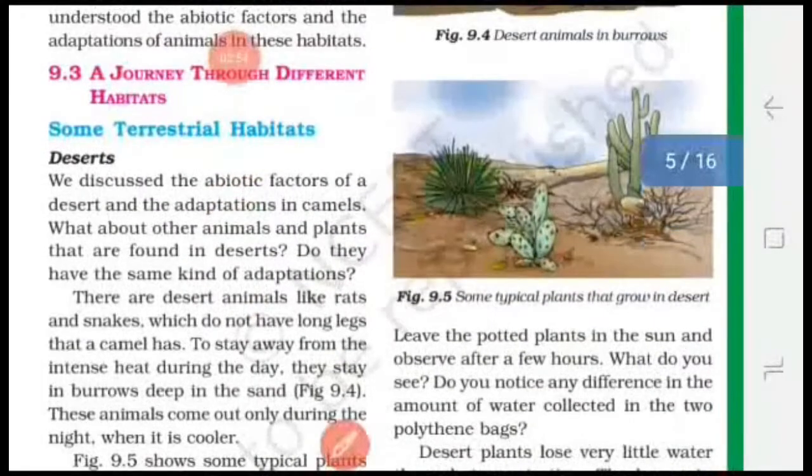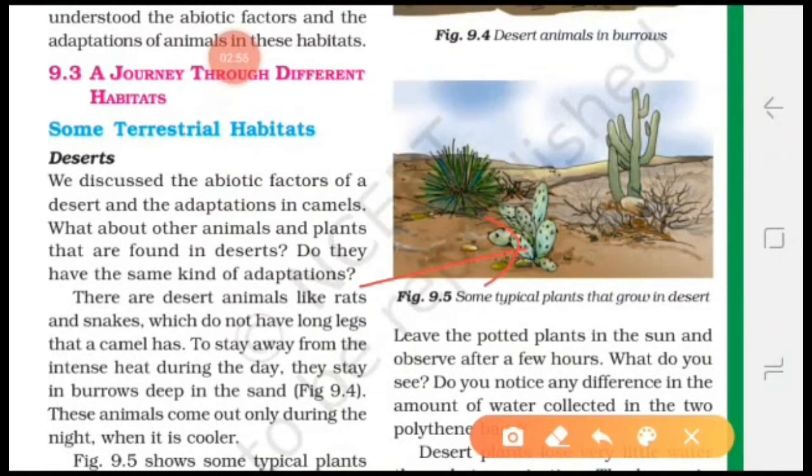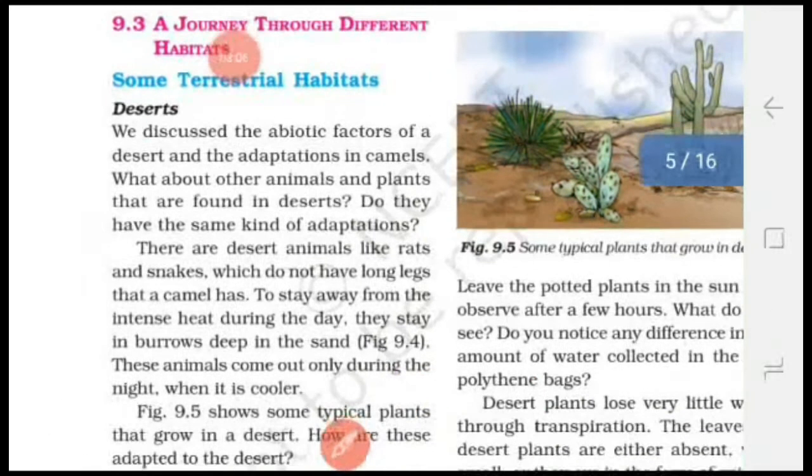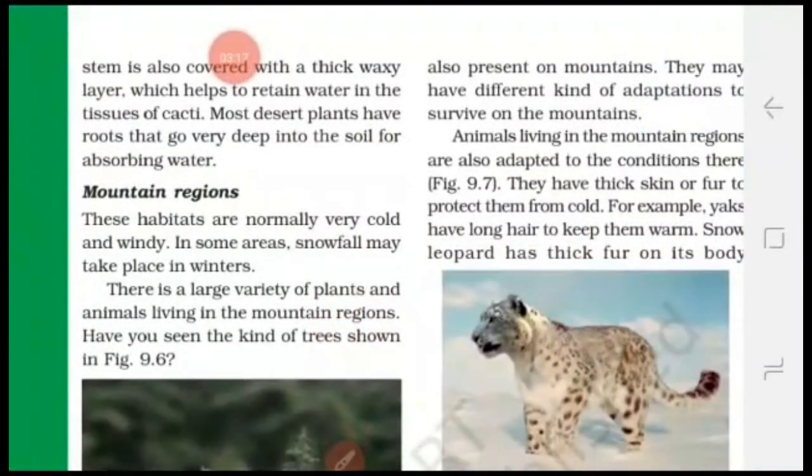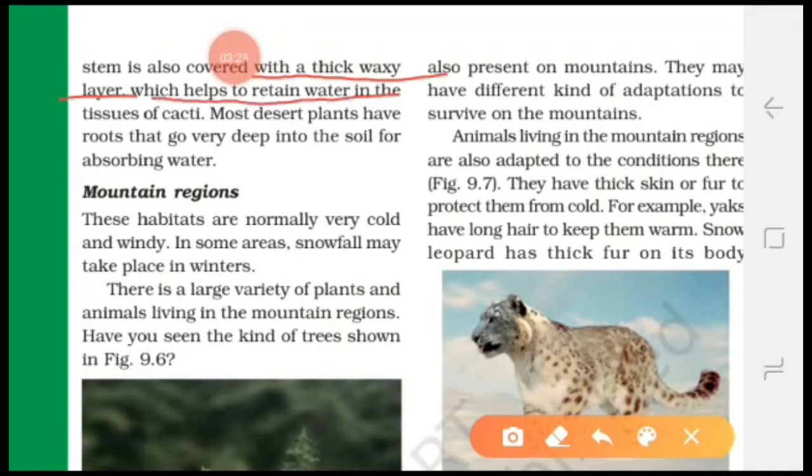Let us see the cactus plant. It is a cactus plant and the leaf-like structure is the stem part of the plant, and photosynthesis occurs in the stem part of the plant because it is green in color, and the leaves are reduced and are in the form of spines. Okay students. So these features are present in the plants found in the desert, and the stem of the desert plant is also covered with a thick waxy layer which helps to retain water in the tissue of cacti.